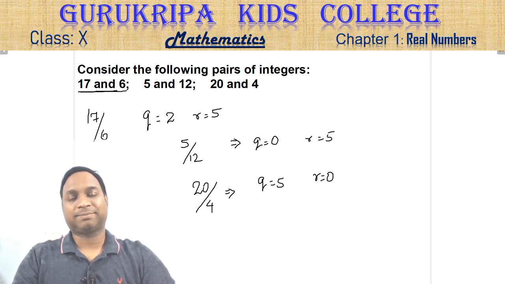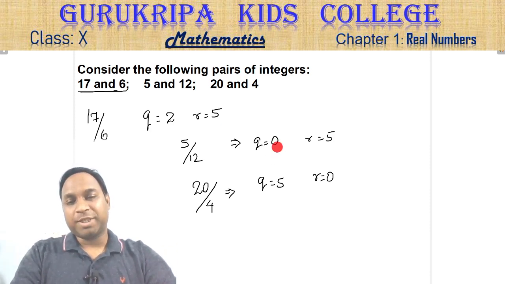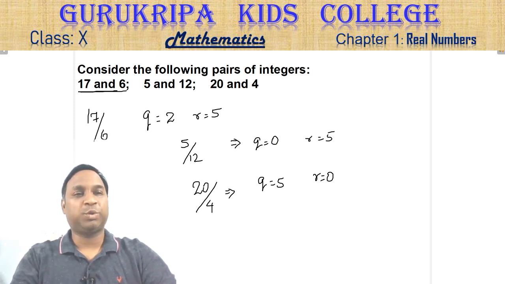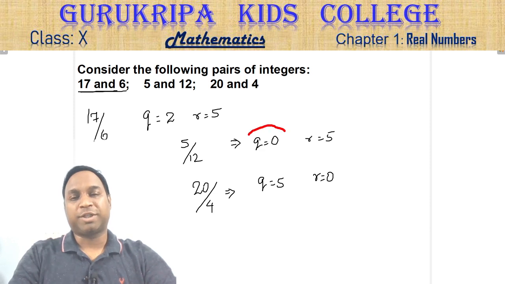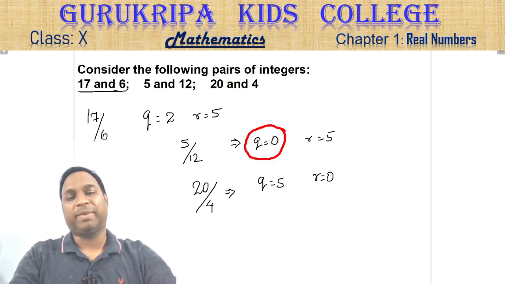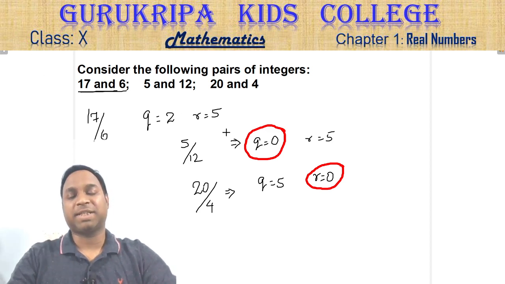Getting my point? Division leads to one quotient and one remainder. Now, do you see quotient can be 0? Did you notice that? It's not necessary that quotient has to be a non-zero number. It can be 0. Similarly, remainder can also be 0. These are the things to notice over here.